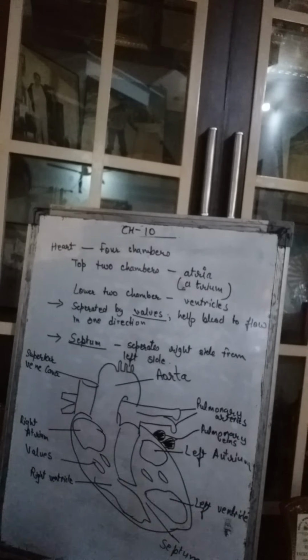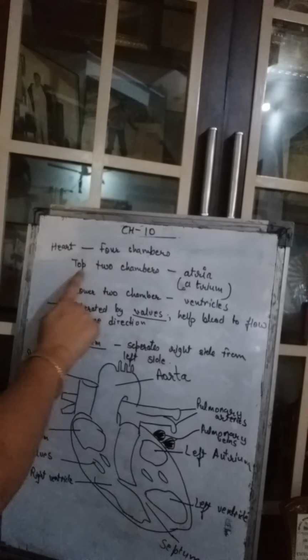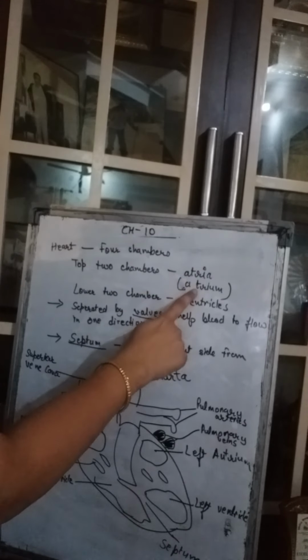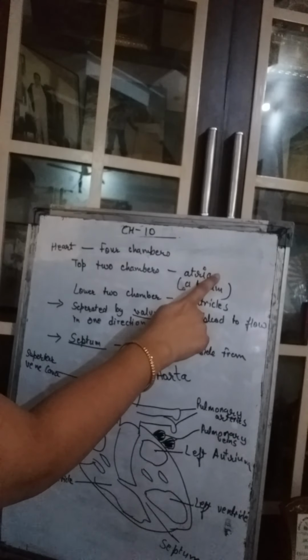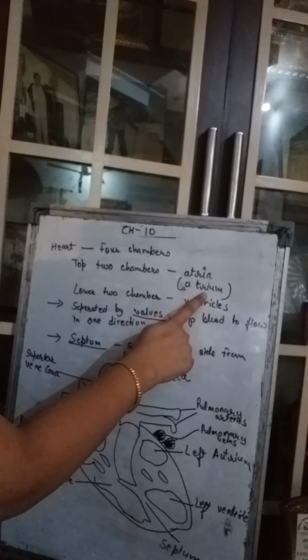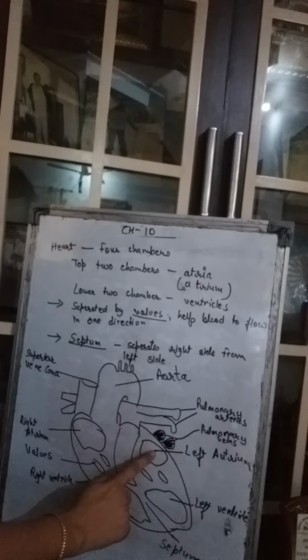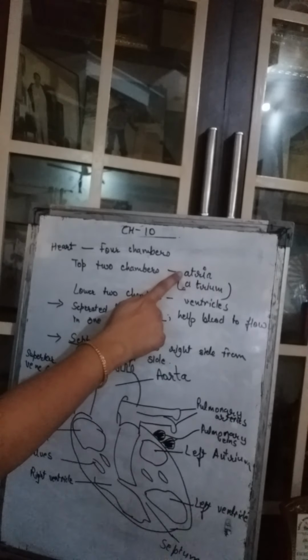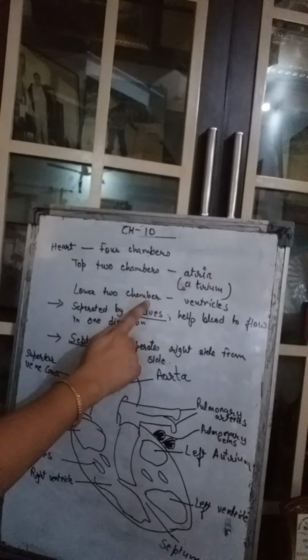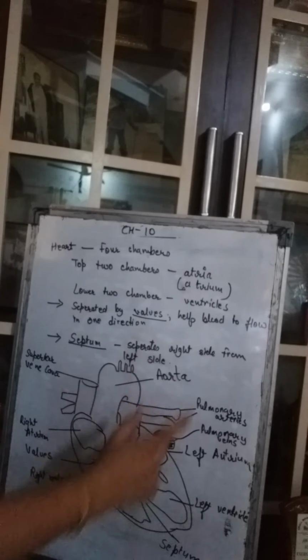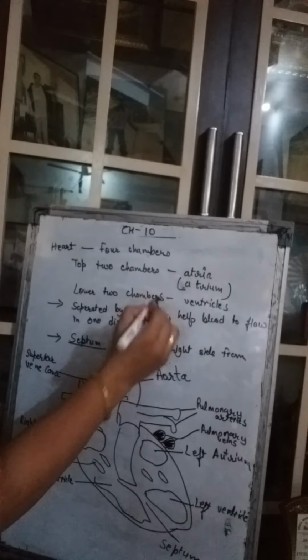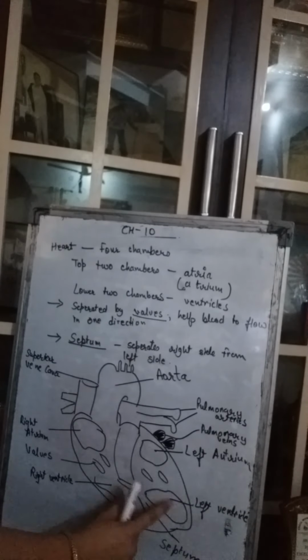Now the heart is made up of 4 chambers. Okay, the top 2 chambers are called atria, and one chamber is called an atrium. Atria is a plural word, atrium is a singular word. So these are the top 2 chambers, called atria. The lower 2 chambers are called ventricles. These 2 chambers are called ventricles. Right? So there are 4 chambers in the heart.